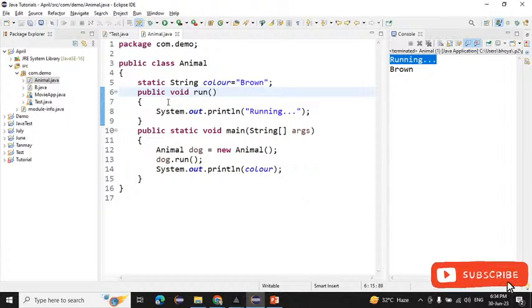Now anyone have any other doubt? Anyone have any other doubt? Okay, so this is all about the class and object. That's it for today, guys.